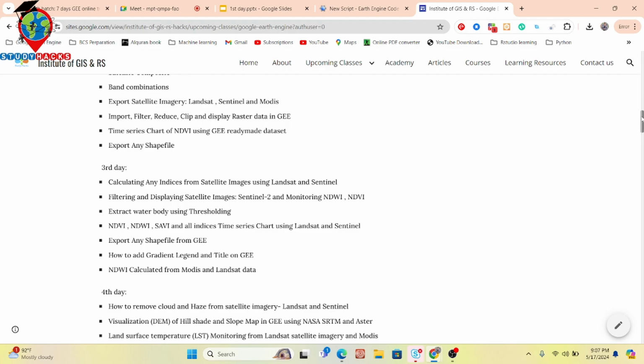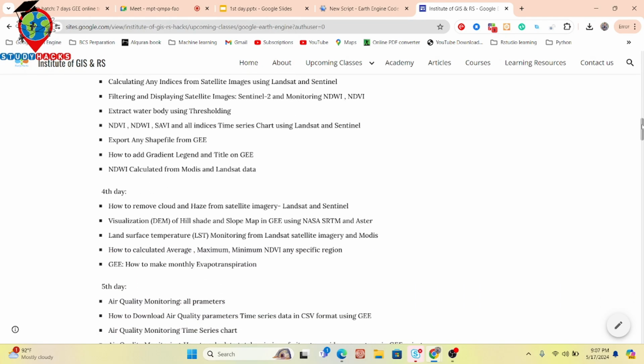You can easily do this type of project work for your own research work. And on the fourth day, we mainly talk about how to remove cloud and haze from satellite imagery, Landsat or Sentinel imagery. Basically, when you want to work in the rainy season or wet season, we find a lot of cloud on our satellite imagery. So I also talk about how we can easily remove this type of cloud and haze from our satellite imagery, Landsat or Sentinel, both of them.